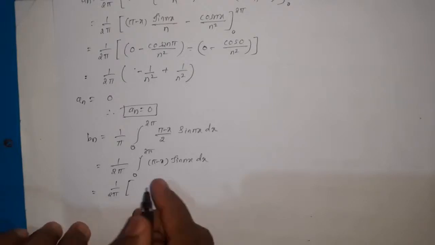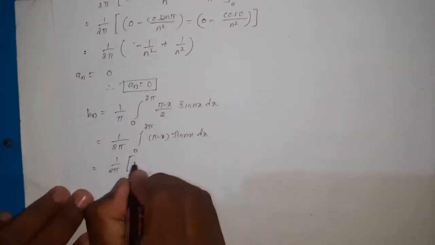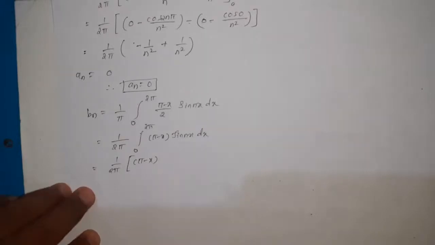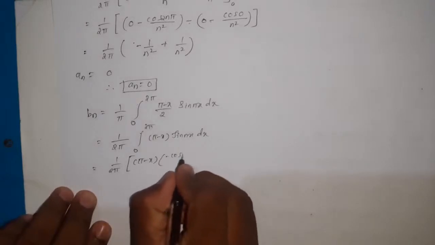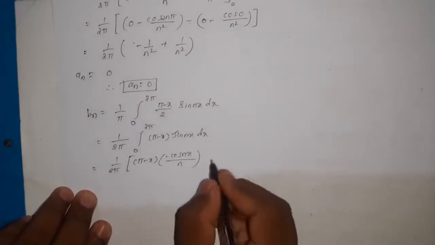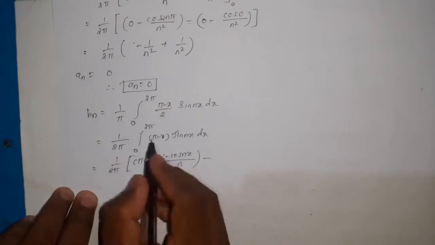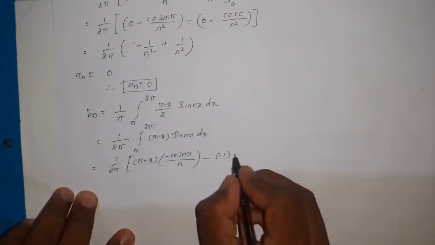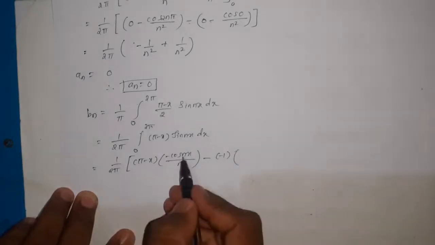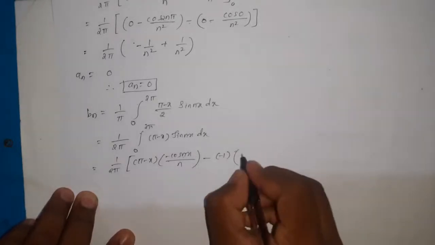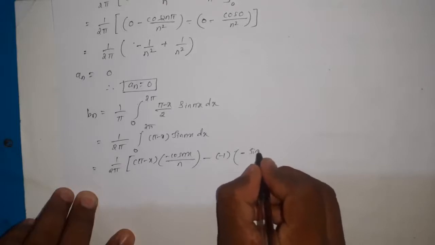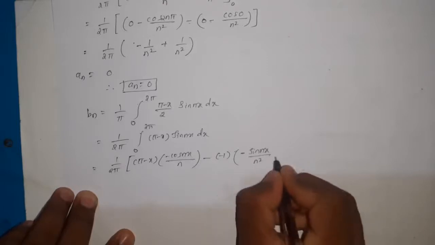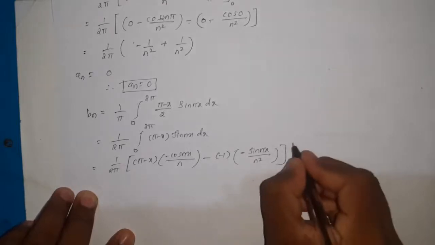Now this becomes first function pi minus x as it is, and integration of sin nx is minus cos nx divided by n. So minus cos nx by n, minus differentiation of pi minus x, which is minus 1, and integration of cos is sin, that is minus sin nx divided by n square from 0 to 2 pi.